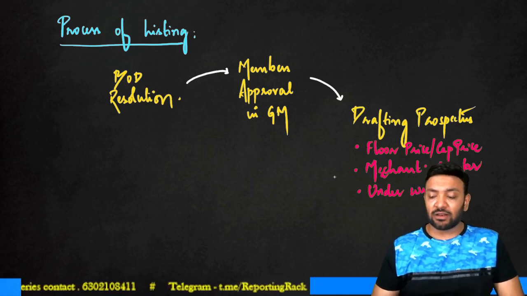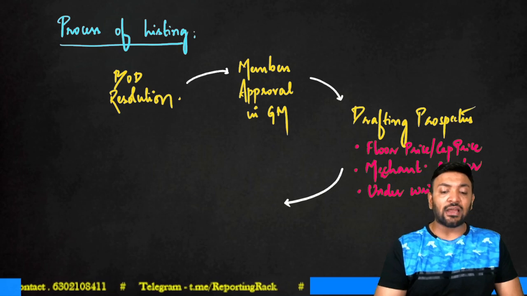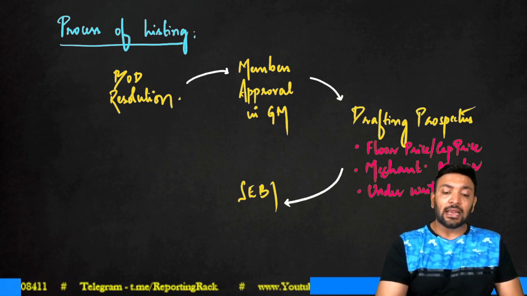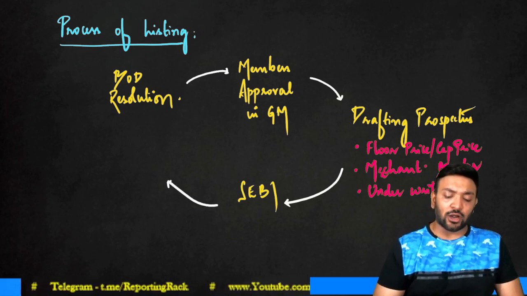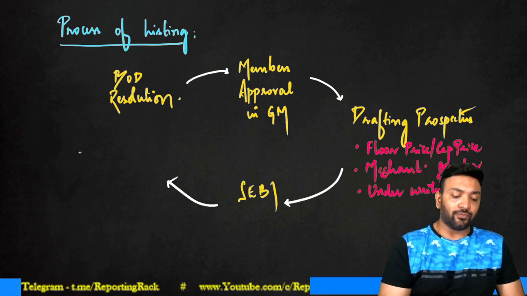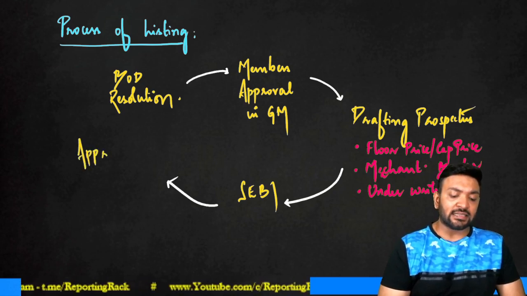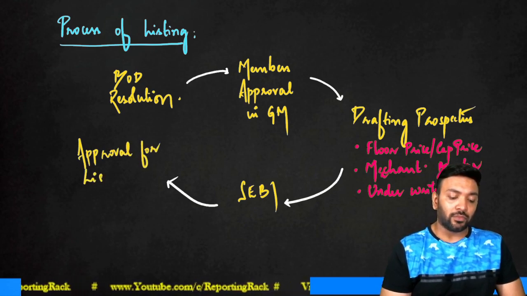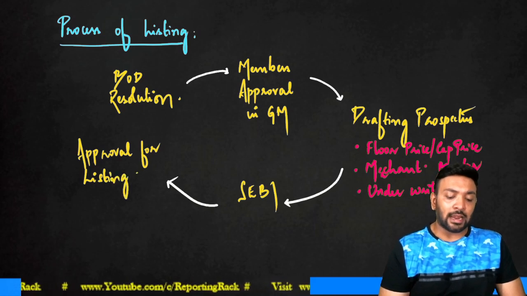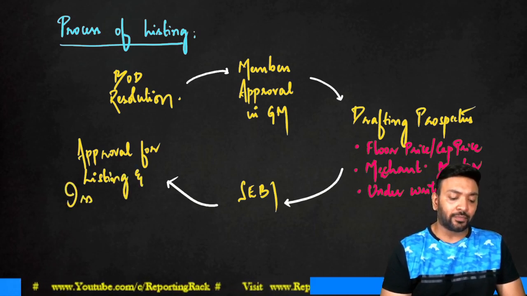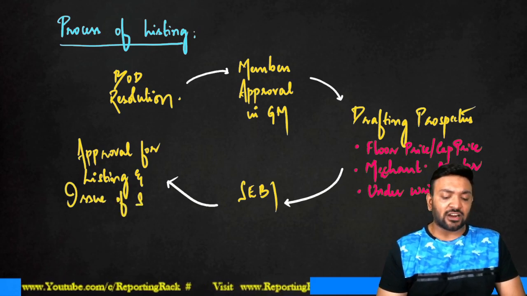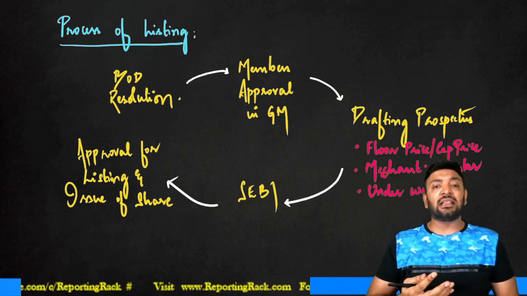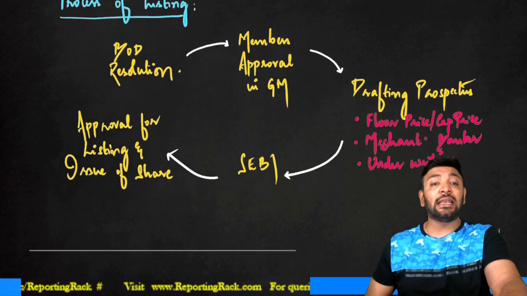this prospectus, whatever we have drafted, should get into the hands of SEBI, who will check for all the listing documents. And once the approval is sought from the SEBI, then there is an approval for listing. And issue of shares. I've cut it short, guys. A lot of steps I've cut it short because I just tried to fit in to help you understand that the process of listing is a pretty lengthy process.